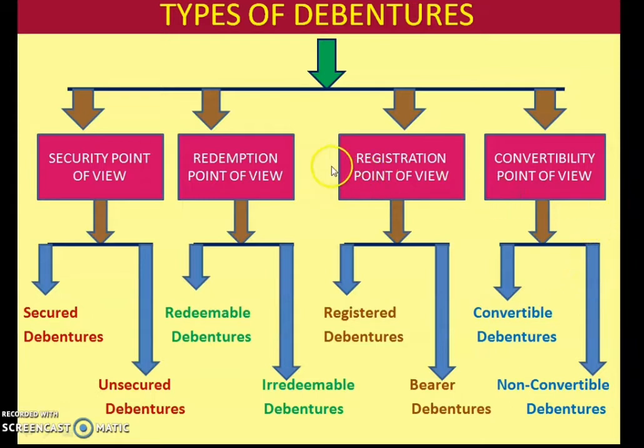And again, from the viewpoint of coupon rate, we can classify debentures as specific coupon rate debentures and zero coupon rate debentures. In specific coupon rate debentures, the rate of interest is already decided, specified. And in zero coupon rate debentures, which are also known as bonds, the interest rate is not specified. So, one more classification regarding the debentures.